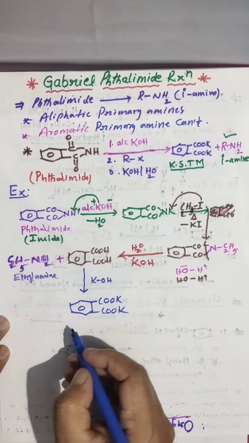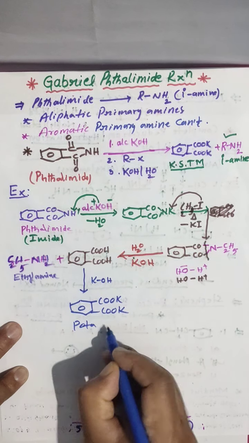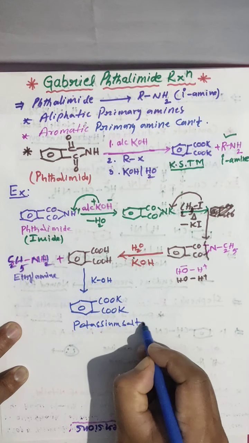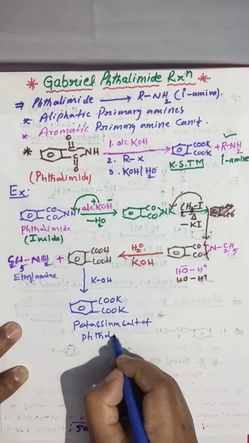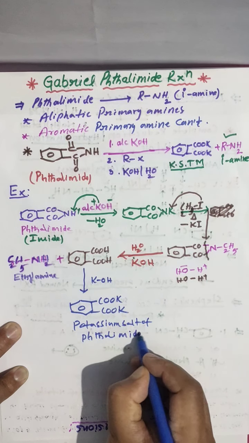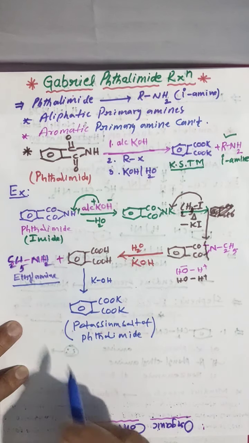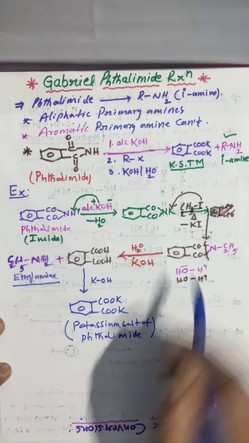That is, I told, potassium salt of phthalic acid. This is the byproduct actually. We got here primary amine, ethylamine. C2H5 I took, like that.